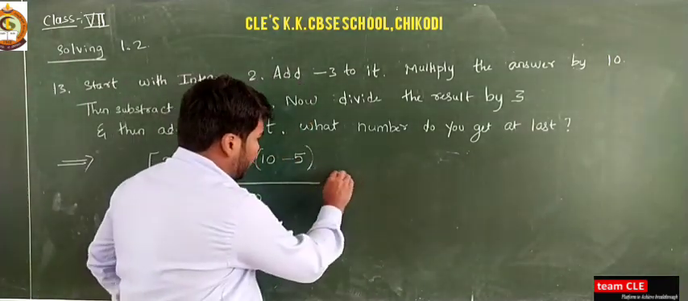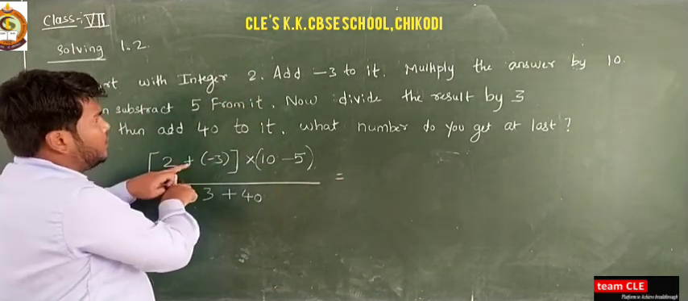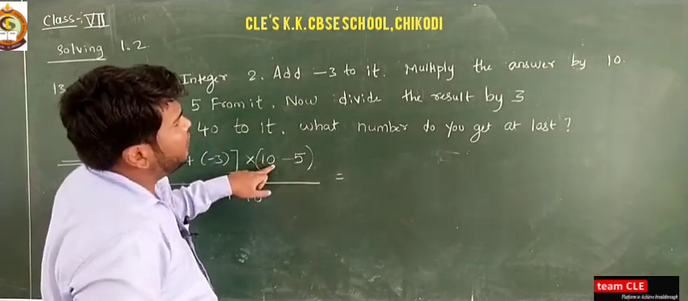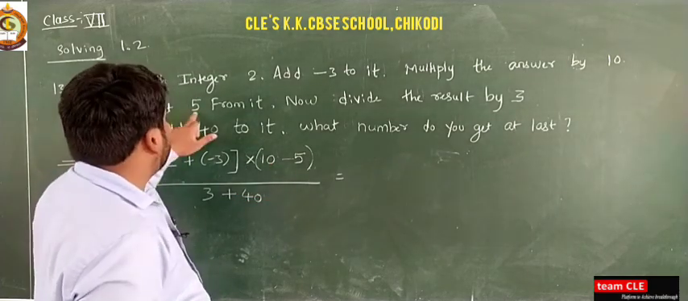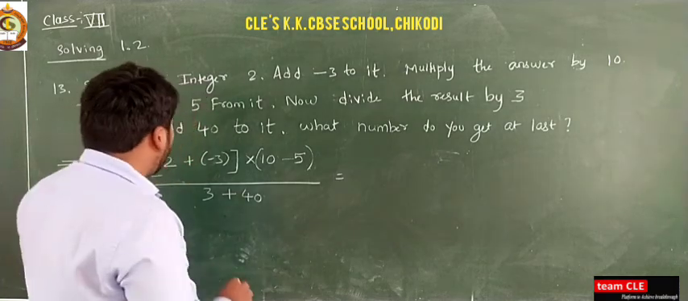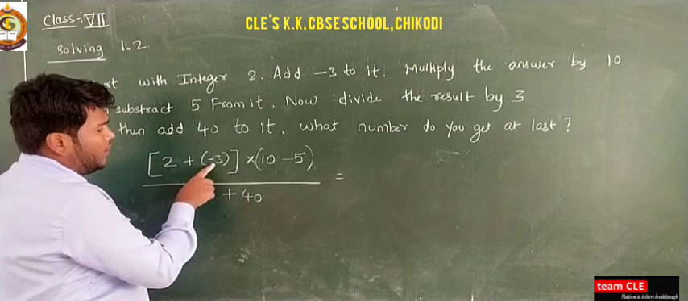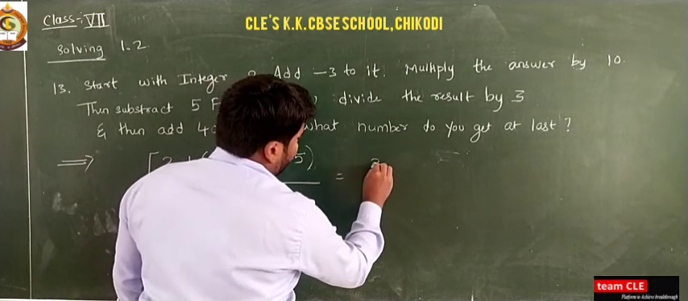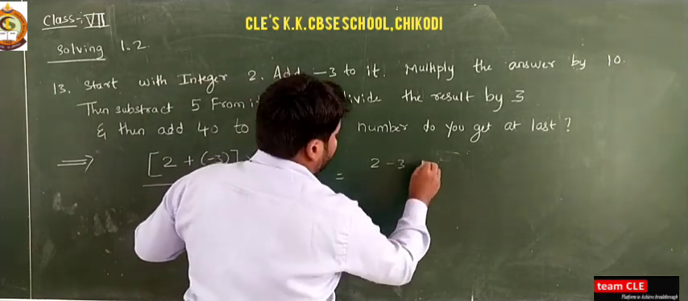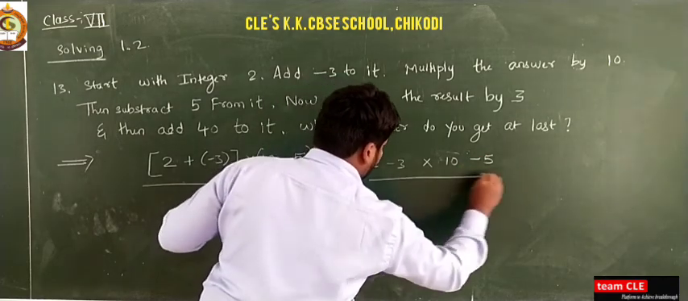Okay, so see the question once again. Start with the integer 2, then add minus 3, multiply the answer by 10, then subtract 5. Now divide the result by 3 and add 40. Now see here, 2 minus 3. First remove the brackets: 2 plus into minus is minus, 2 minus 3, again into 10 minus 5. Okay, just we have removed the brackets.